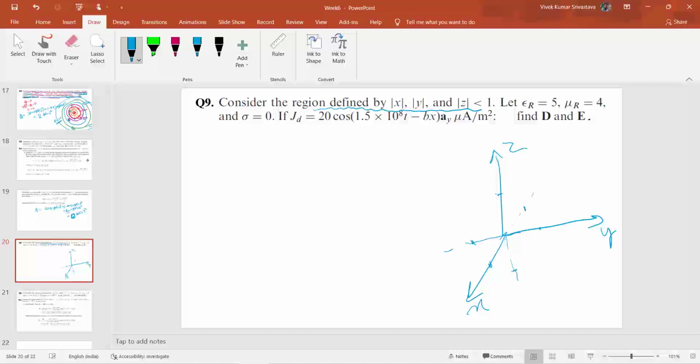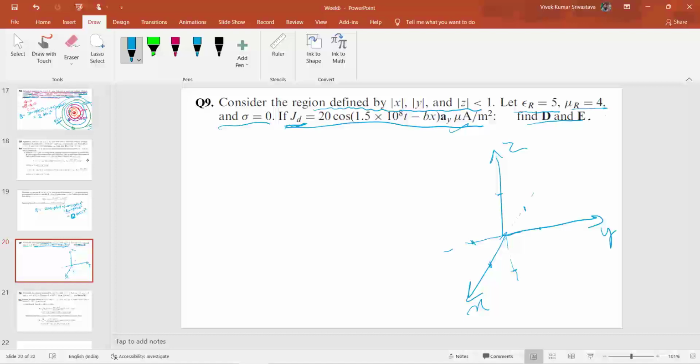Epsilon r and mu r are given as 5 and 4, sigma will be 0 here, and J d, the displacement current density, is given as this. So we have to find out the value of D and E.